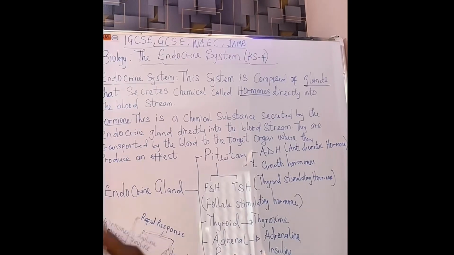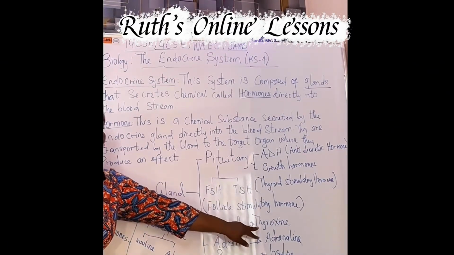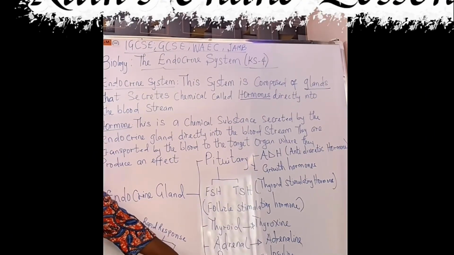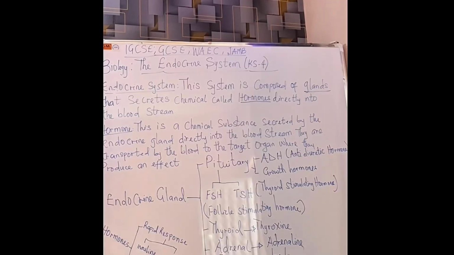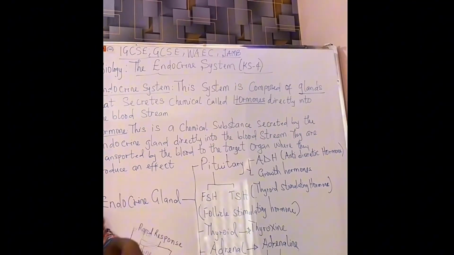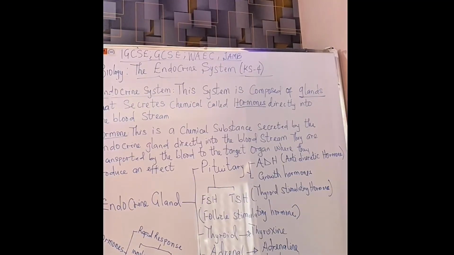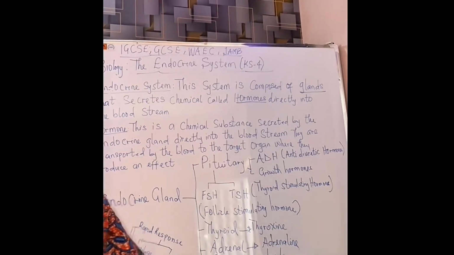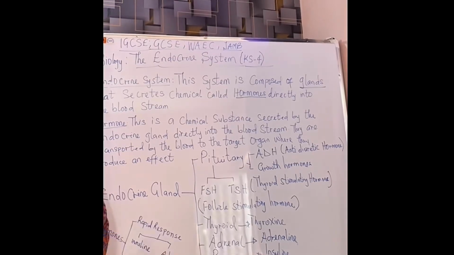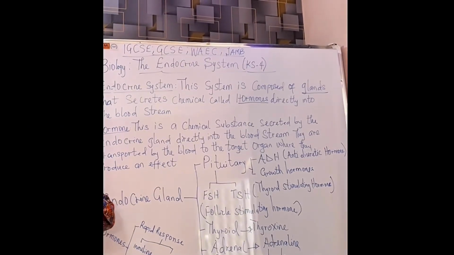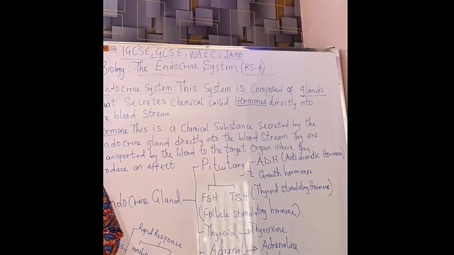All right, we've talked about the thyroid. Of course, it's an endocrine gland and it produces thyroxine. We've also talked about the ovary. It's an endocrine gland. It produces estrogen. Now let's also talk about the adrenal gland. The adrenal gland is an endocrine gland that produces the hormone we call adrenaline. Adrenaline is also known as the fight or flight hormone. This hormone prepares your body for stress.